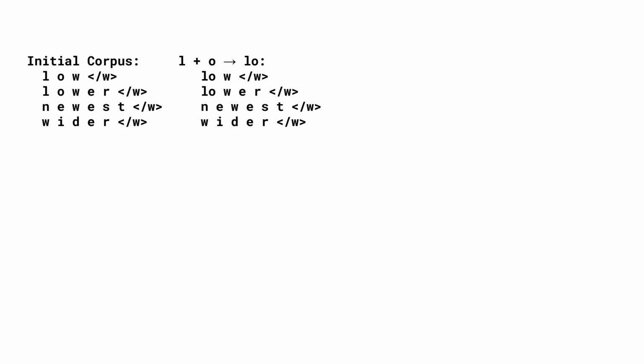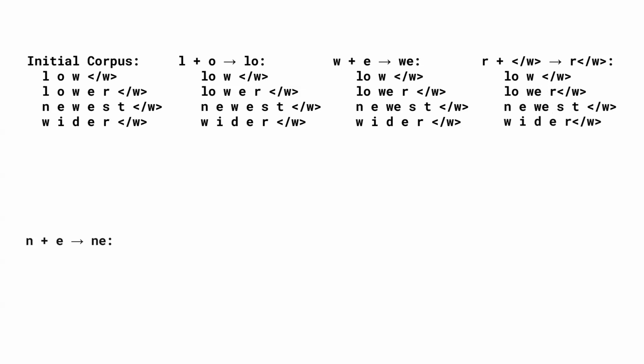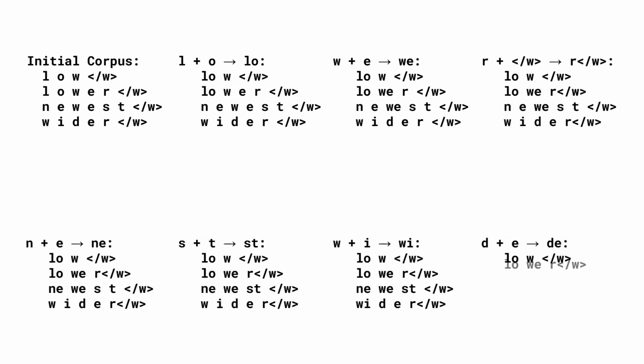In the second step, we again calculate the frequencies of pairs of adjacent tokens. And in this case it is W and E, and we merge it. In the third step, again, we have frequency 2 for the pair R and the end of word. We merge it again, and we proceed by going through all the other steps.